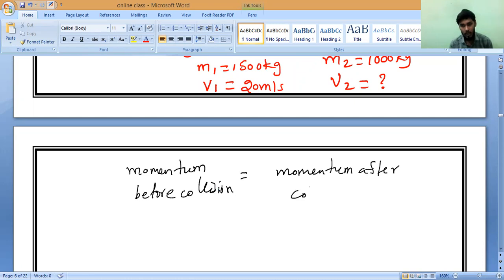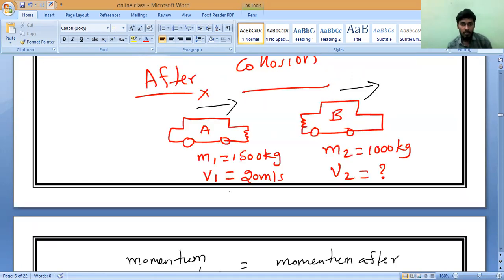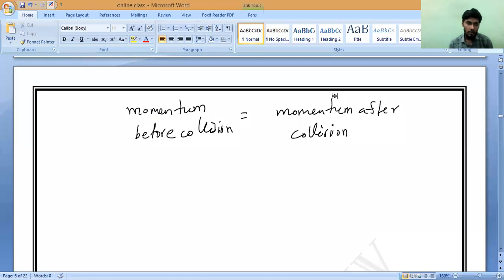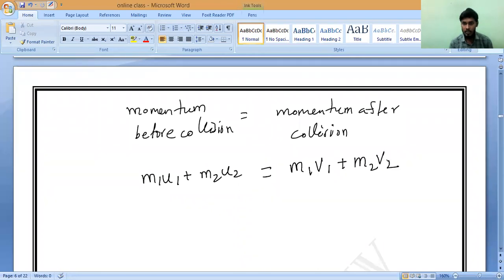That is what you should write. Now, momentum before collision is m1 u1 plus m2 u2, which is equal to momentum after collision, m1 v1 plus m2 v2. Any doubt in this? Please ask me.